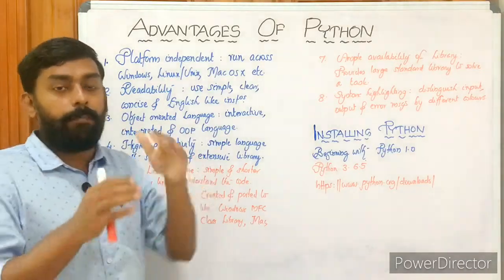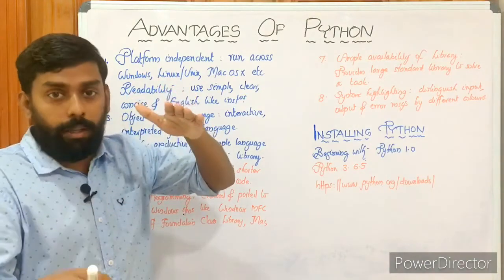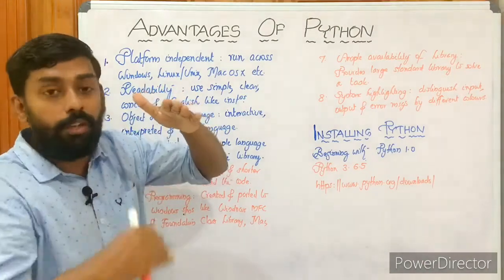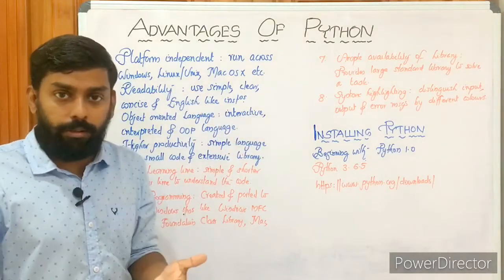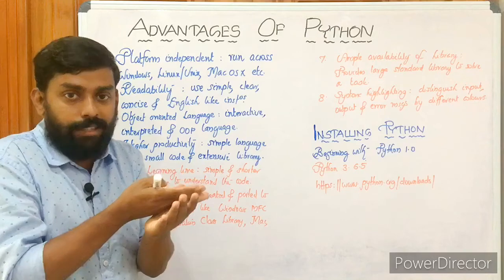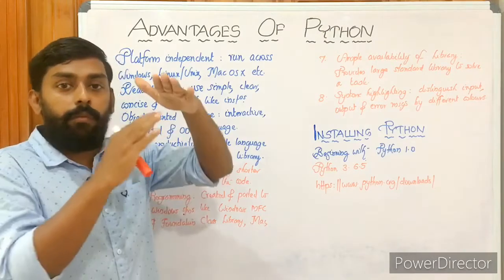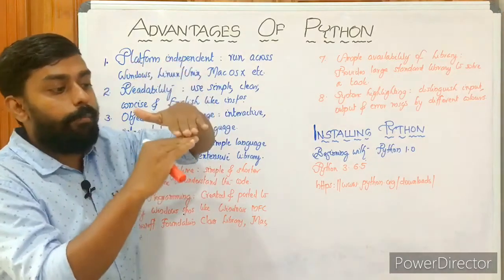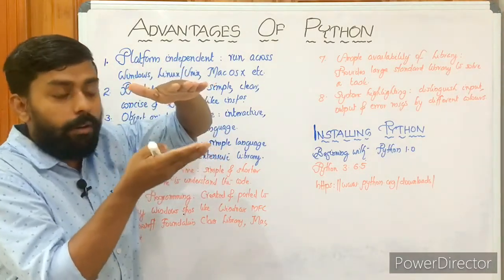You know what interpreted is? The Python source code is directly executed without even converting to machine code, or we can say it's directly converted to machine and getting executed. Okay, there won't be any intermediate stage as in the case of a compiler. A compiler converts source code into machine code, then that machine code is getting executed. Okay, there is an intermediate level stage.